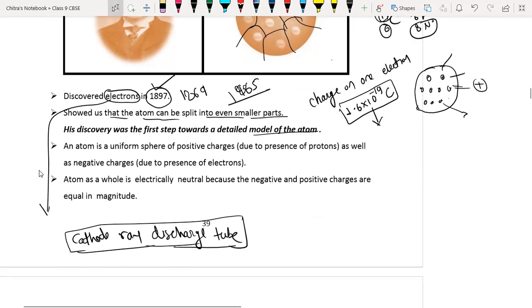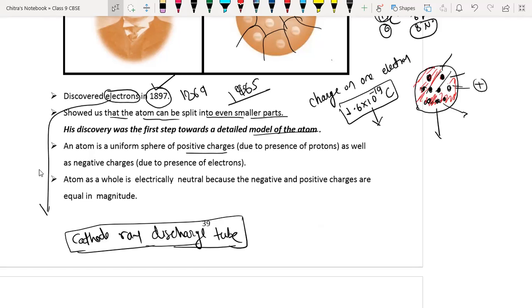An atom is a uniform sphere of the positive charge. He explained that particular part. Let me color that. He explained that it is the positive sphere, and we have colored it dark. And these are the negatively charged particles which are embedded in the positive sphere.